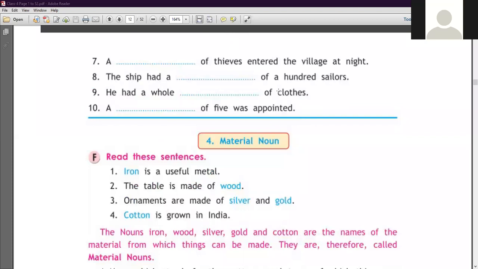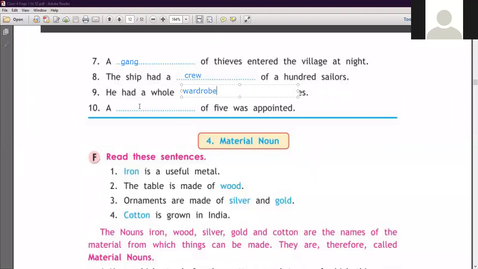Let's start. A dash of thieves entered the village at night. So student, you have to write here, हम बात कर रहे हैं thieves की. So a gang of thieves entered the village at night. The ship had a dash. The ship में क्या है, had a crew. Crew means क्या होता है, दल. Number 9, he had a whole dash of clothes. So he had a whole wardrobe, wardrobe. Clear?